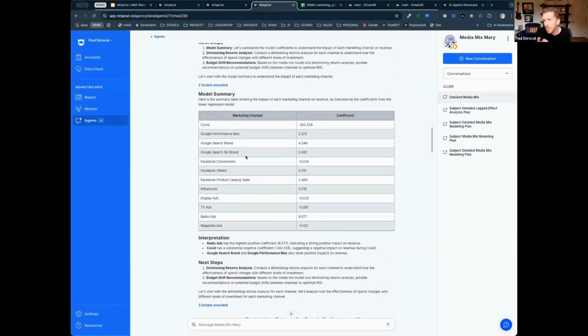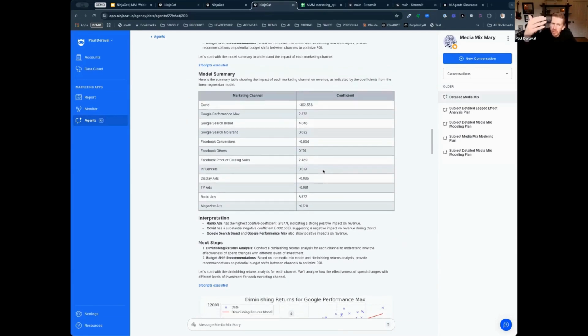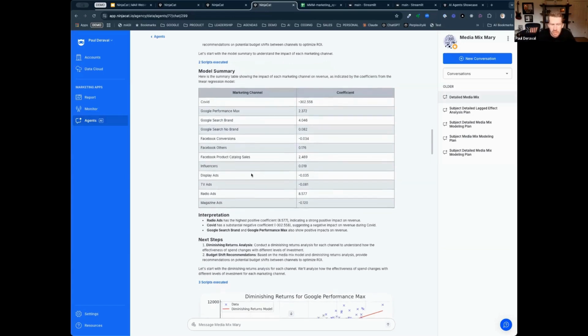So the purpose of a media mix model, if you haven't done one, is to get to something that looks like this, the coefficients, right? The coefficients here are basically saying, based on all those statistics that we did, what the data is saying is that for every dollar that we spend on radio ads, we're killing it. We're making $8.57, right? However, for every dollar that we're spending on these specific display ad campaigns, we're losing 3 cents. So now we have that context, right? These coefficients for every dollar we spend, how much are we making or losing?